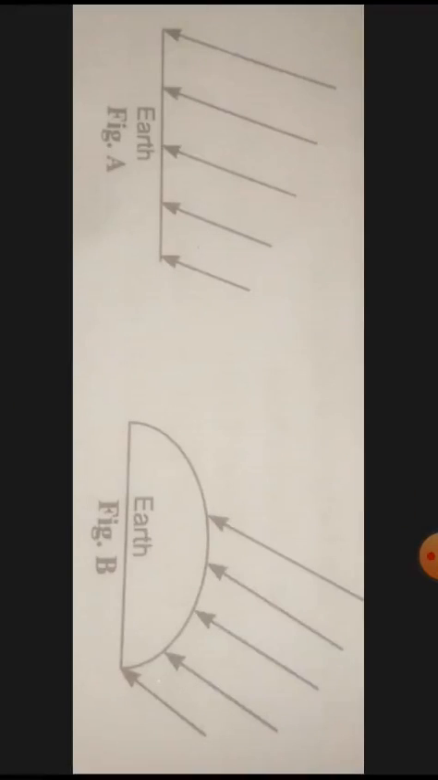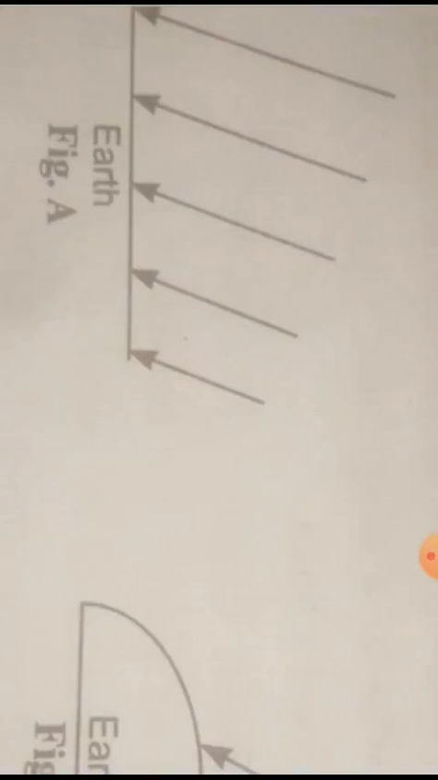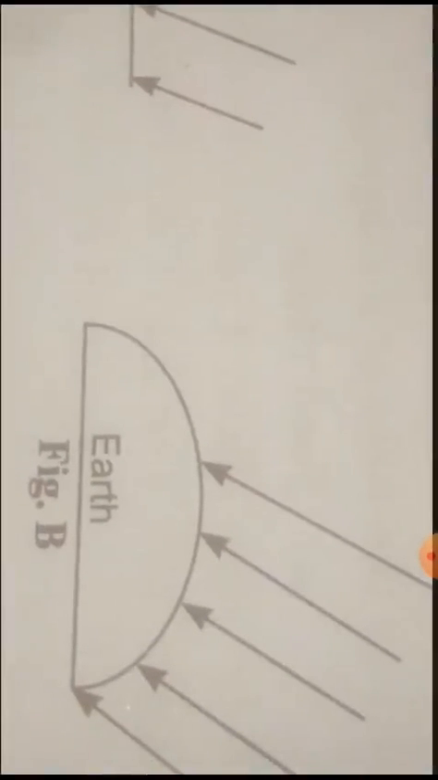Now sunrise and sunset. Sunrise and sunset don't take place at all places on the earth at the same time. This fact itself proves that the earth is not a flat disk but a spherical body. For example, in figure A, the earth is flat. So the time of sunrise and sunset would be exactly the same at all places of the earth. In figure B, the earth is spherical. So the time of sunrise and sunset would not be the same at all places of the earth.